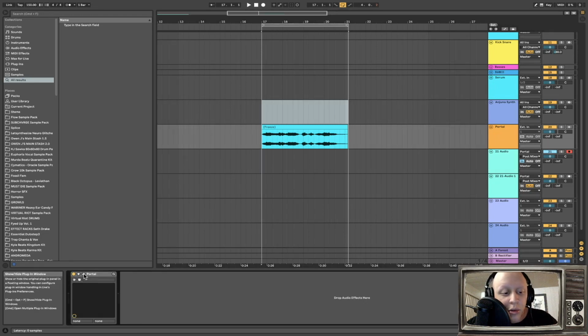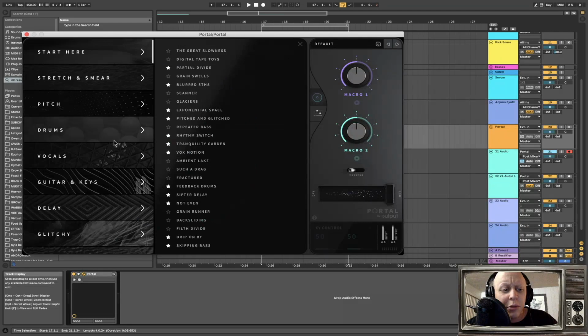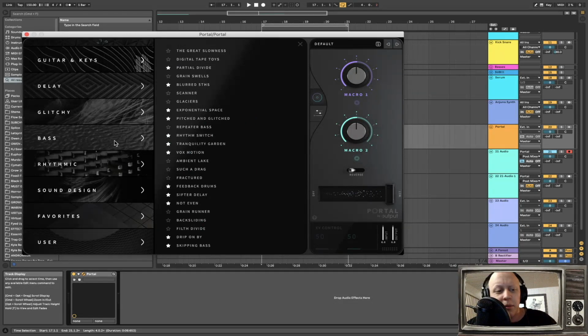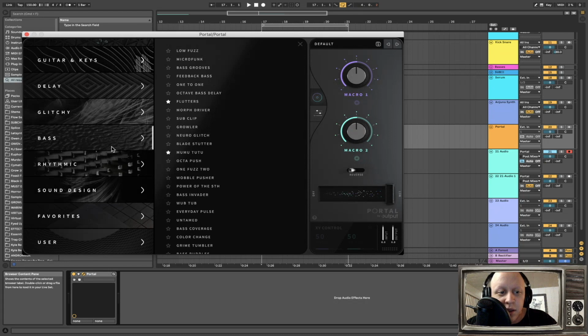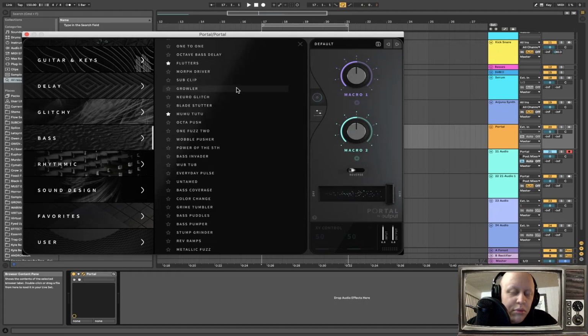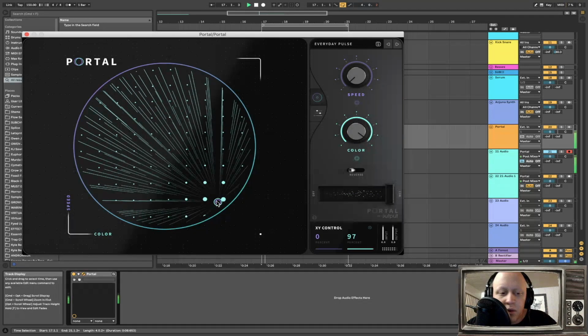So we're gonna head into Portal here, and I feel like messing with a random patch. So I'm just gonna hit random. Cool, let's head into the bass section. I have a few starred ones in the bass section, it looks like. Let's try something a little different. Tell you what, let's try Everyday Pulse. Let's try this one.